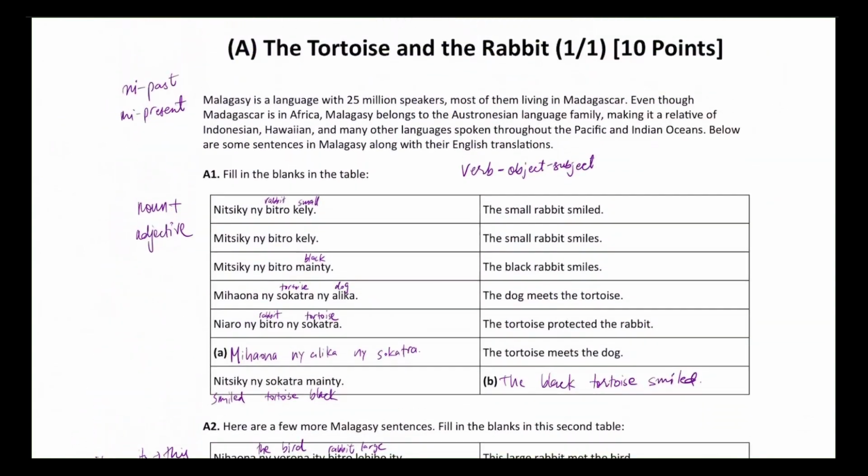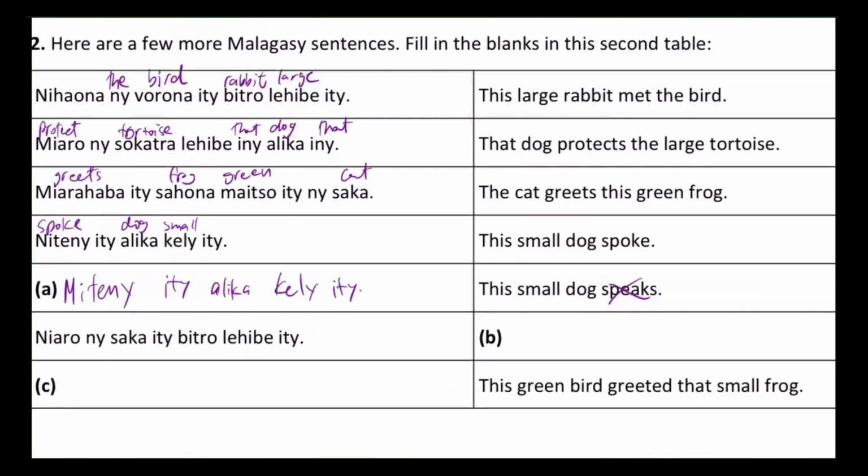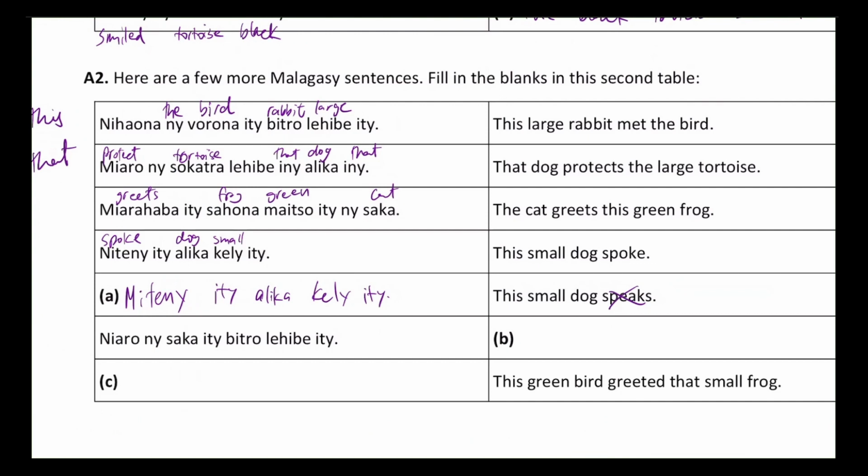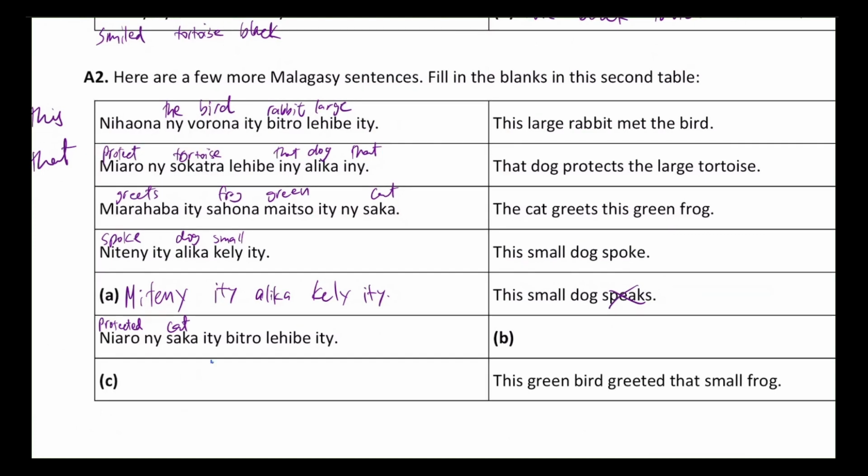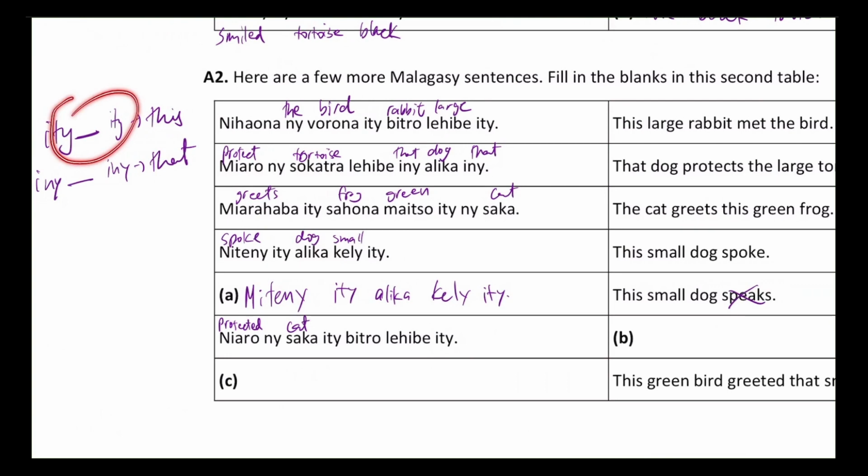We know from the past and present indicators, once again, that we can change that. So we know that this must mean protected. And then we have nisaka, which would be the object in this case. If we just scan it, we see that saka means cat over here. So we're going to write cat. We have the use of iti employed, which means that we're going to be using this form, as we see over here. So I'm just going to write that down as well, this.